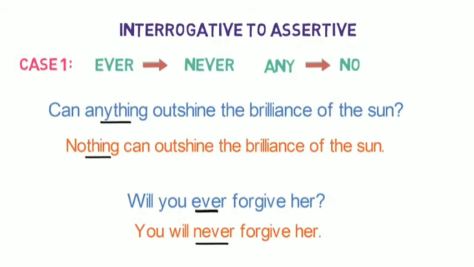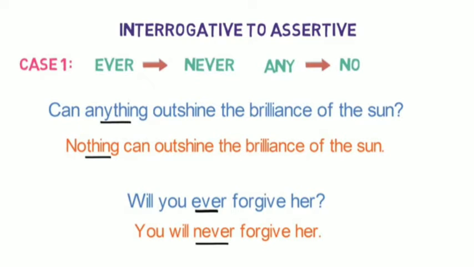Case number 1, sentences where ever is used, it will be converted to never, and where any is used, it will be converted to no. Let me give you an example of it. Can anything outshine the brilliance of the sun? Now, moving the helping verb and changing the word anything to nothing, the sentence will be, nothing can outshine the brilliance of the sun.